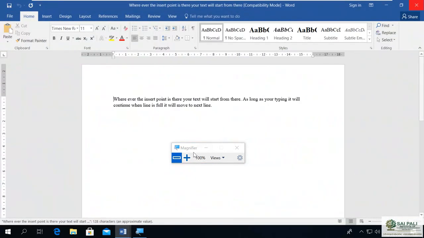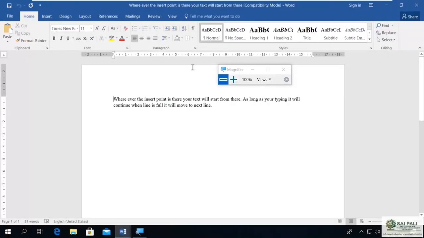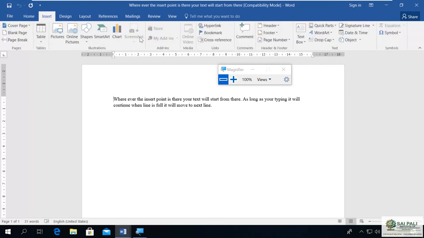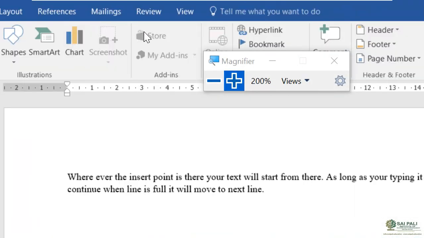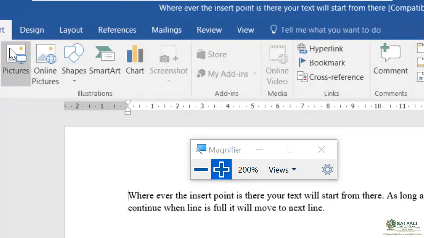now you can see it is open in compatibility mode because it is from an older version. Now it will not give me some options, some commands which are not available in that one. So I can do this formatting. I have all these commands. I go to Insert. I have these. Now this command is not available. You can see these commands are not available. This one is also not available because it was not available in the previous version.